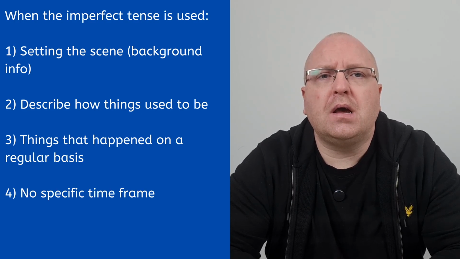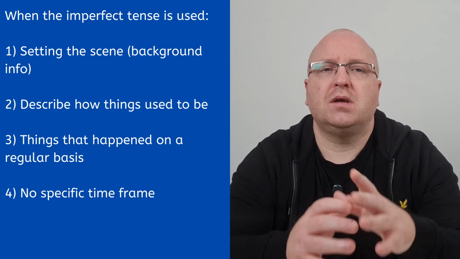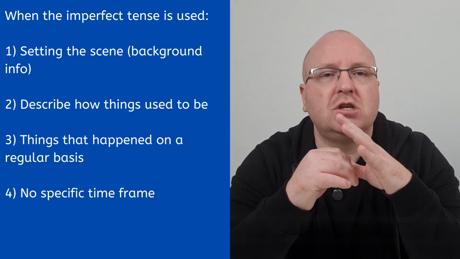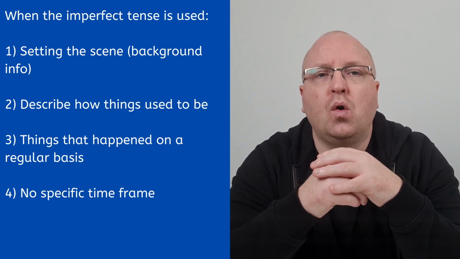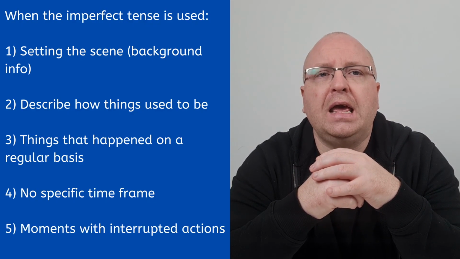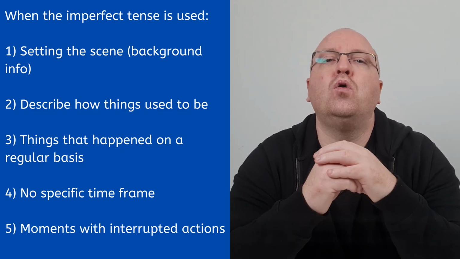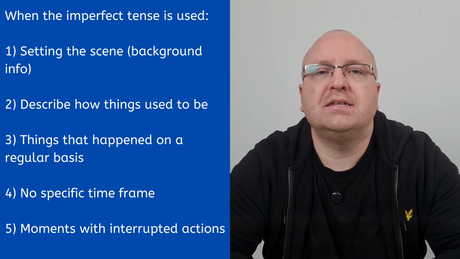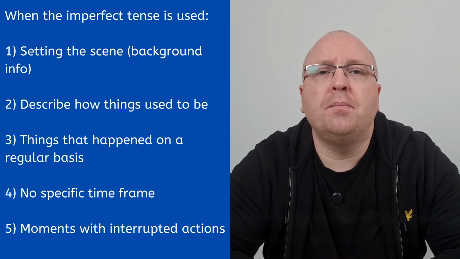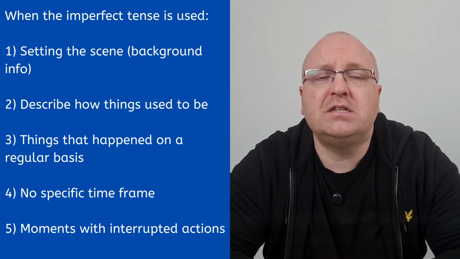Fourthly, the imperfect applies when there is no specific time frame, meaning the action doesn't have a clear beginning or end. And finally, we use it for moments with interrupted actions, where an ongoing action in the imperfect tense is interrupted by an event in the preterite tense. Okay, so let's break these 5 uses down.